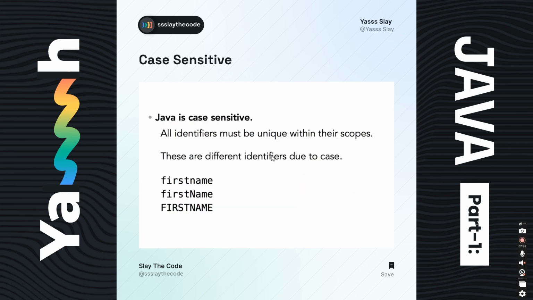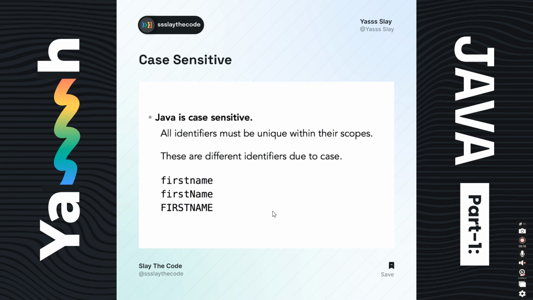Okay, now Java is case sensitive, means all identifiers must be unique within their scope. These are the identifiers: first name with small letter, first name with camel case and first name with capital S. These three will be considered as three different names, whether variable names, class names, identifiers or methods, right?